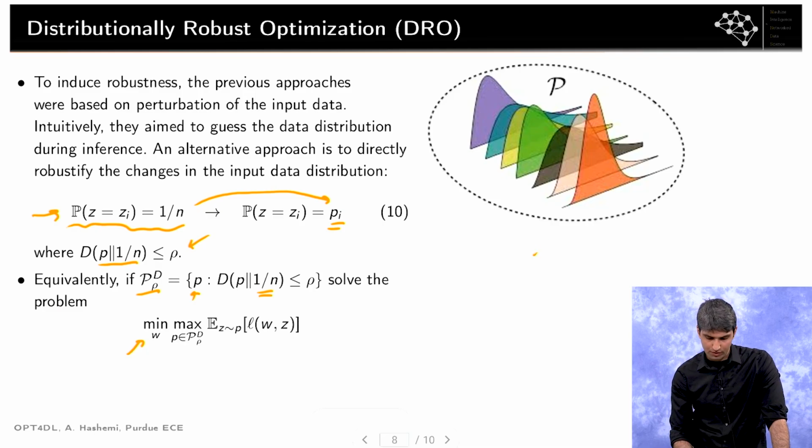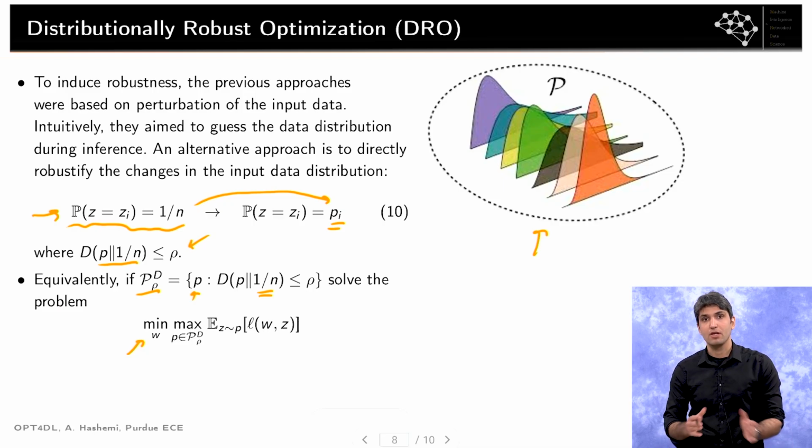Here's my way of demonstrating this. This is our confidence set. Let's imagine that there are, for instance, in this case, 7 distributions here. I'm going to see which one of these distributions will result in the worst loss. Then I'm going to use that as my training distribution, and then apply my favorite optimization algorithm, such as SGD with momentum. So that's the main idea. As you can see, we are being robust against perturbations in the data distribution as opposed to the training data itself.